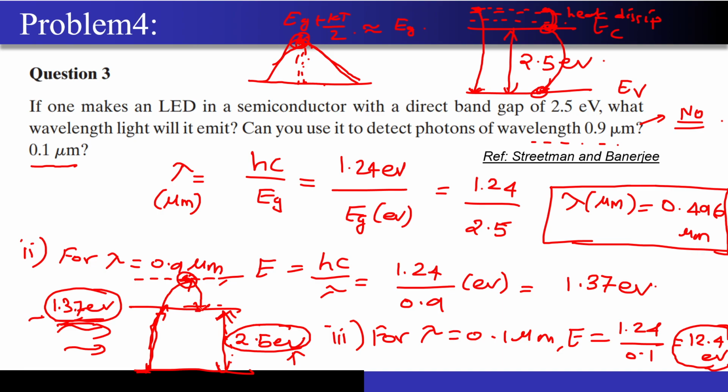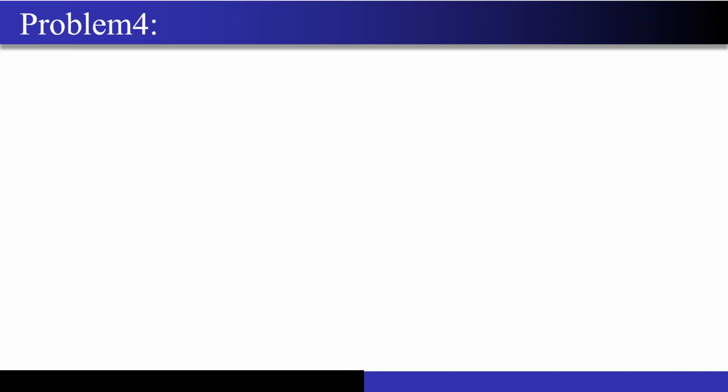Why? Because electrons always like to occupy lower energy states first. Correct? So I hope this is very much clear. So for 0.1 micrometer, obviously yes, it has the capability to detect the photons. Correct? So I hope this is very much clear. This was a very simple question.